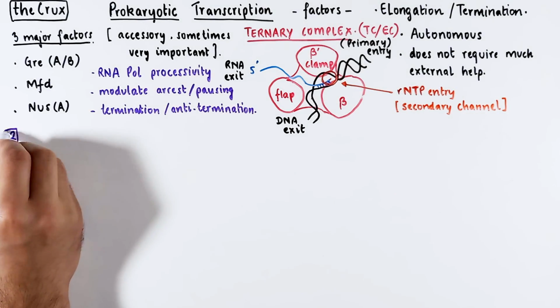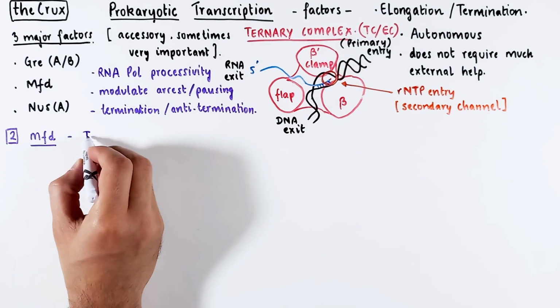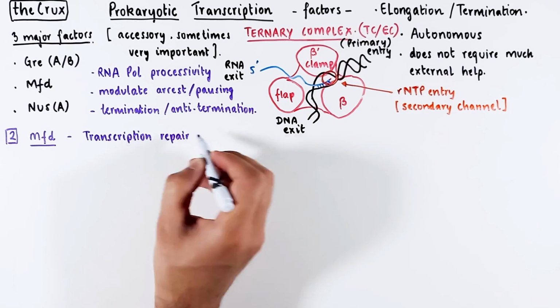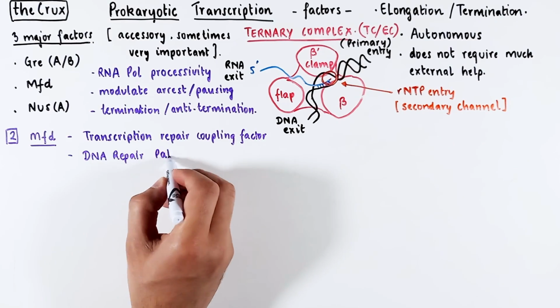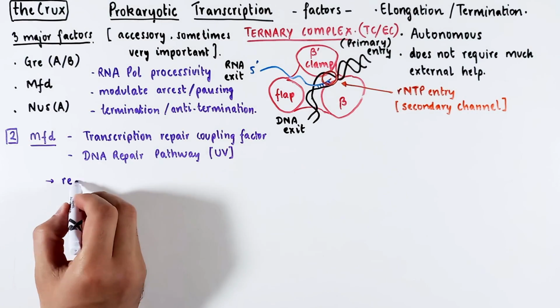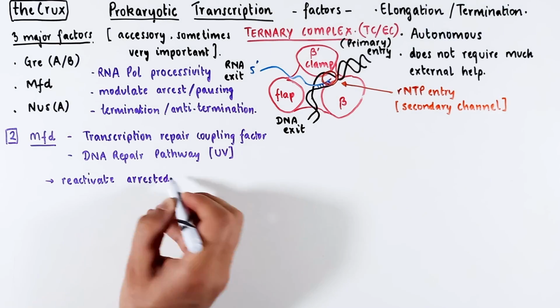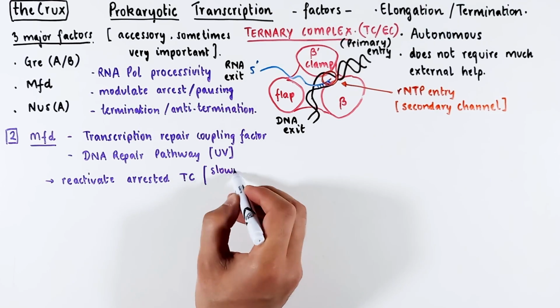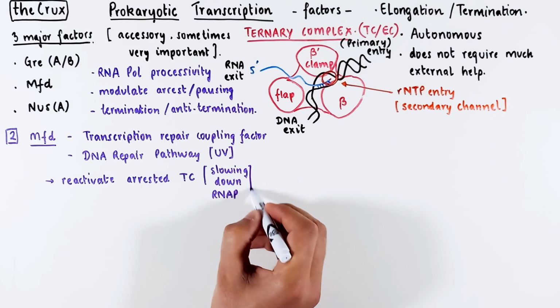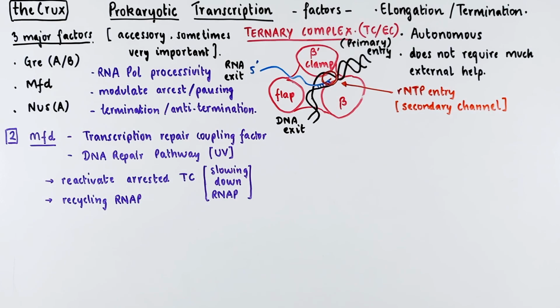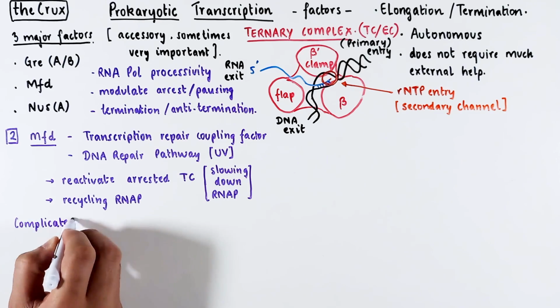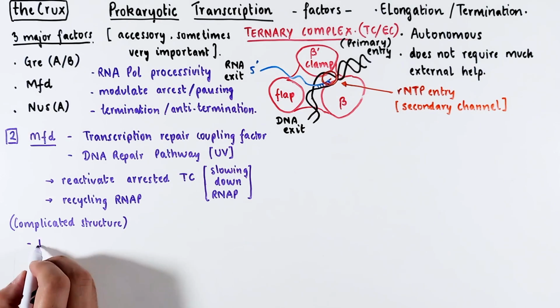The second factor is Mfd, also called transcription repair coupling factor, because it is involved in the UV DNA repair pathway. The main role of Mfd is also to reactivate paused ternary complexes, and it likes to bind RNA polymerase that are moving quite slowly. It is also involved in recycling the RNA polymerase, that is, if the RNA polymerase cannot be rescued from a paused state.